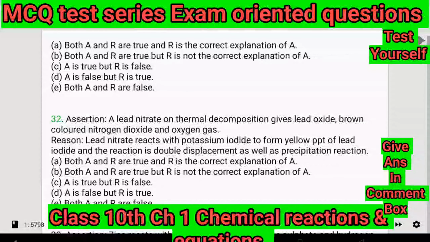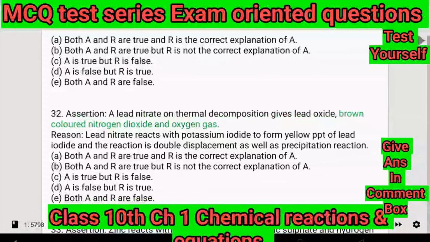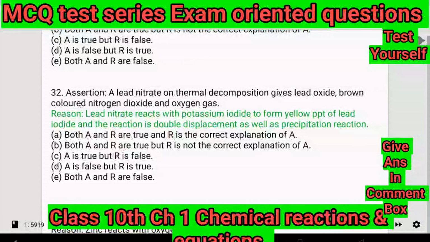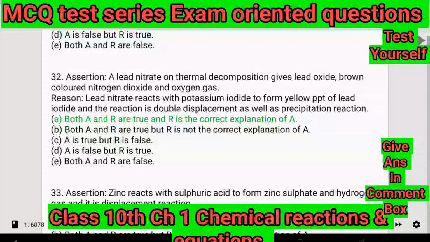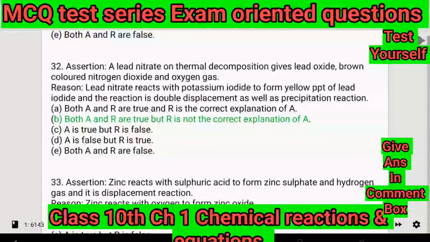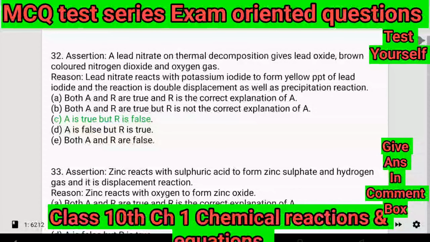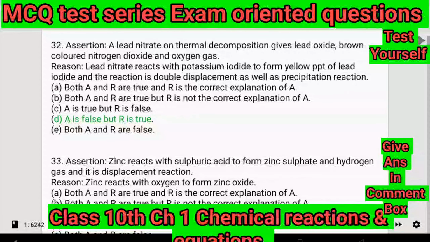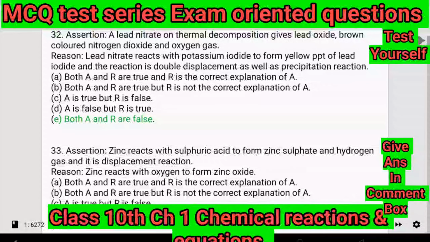32. Assertion: Lead nitrate on thermal decomposition gives lead oxide, brown-colored nitrogen dioxide and oxygen gas. Reason: Lead nitrate reacts with potassium iodide to form a yellow precipitate of lead iodide, and the reaction is a double displacement as well as a precipitation reaction. A. Both A and R are true and R is the correct explanation of A. B. Both A and R are true but R is not the correct explanation of A. C. A is true but R is false. D. A is false but R is true. E. Both A and R are false.